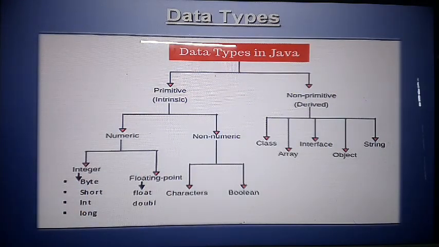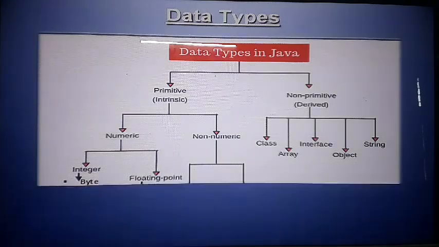Again I repeat, I will show the diagram. You can see two data types here: primitive and non-primitive. Primitive data types are again divided into two forms, numerics and non-numerics. Non-numerics are character and boolean. Numeric data types are integer and floating. Integer data types are byte, short, int, long, and floating types are float and double. Non-primitive types are class, array, interface, object, string. So these are defined by the user.